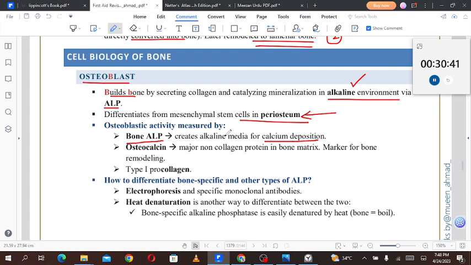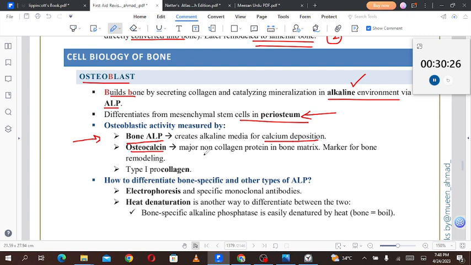So remember that concept. Now, hydroxyapatite is an alkaline material. For it to precipitate, we need an alkaline environment, and that alkaline environment is provided by the bony ALP, or bony alkaline phosphatase.